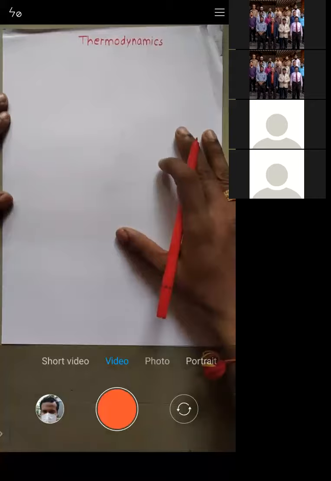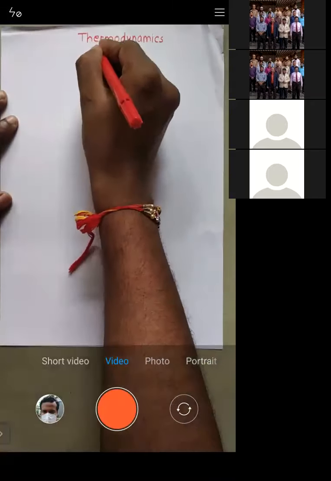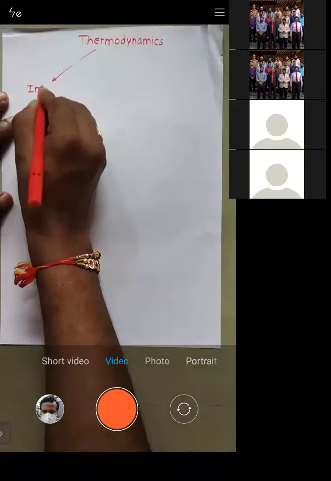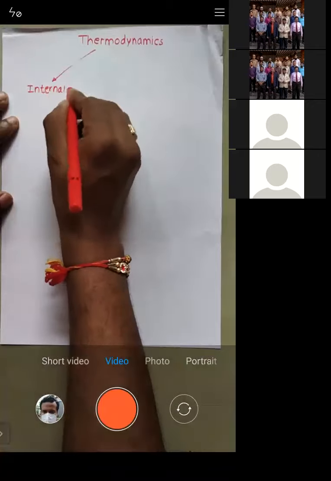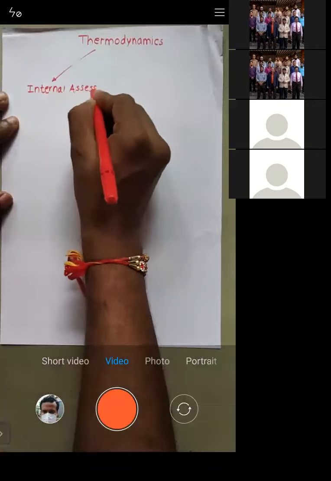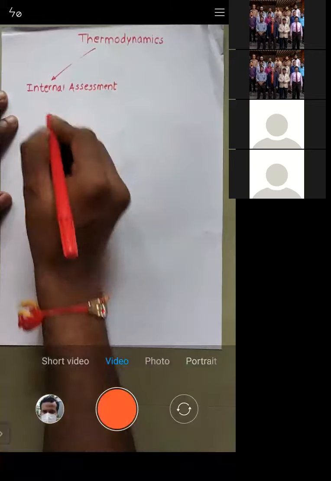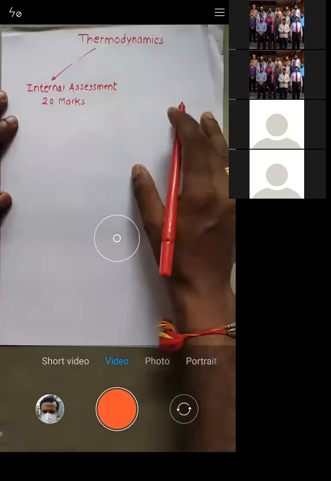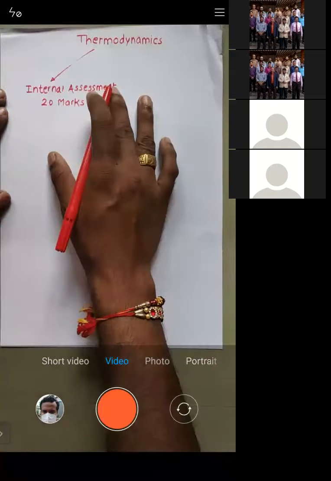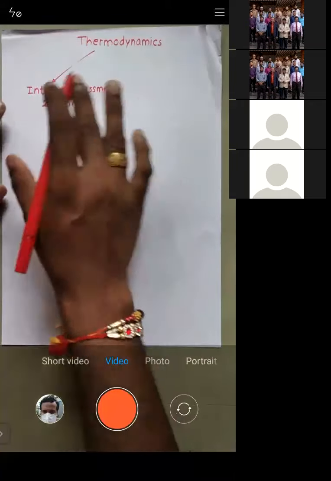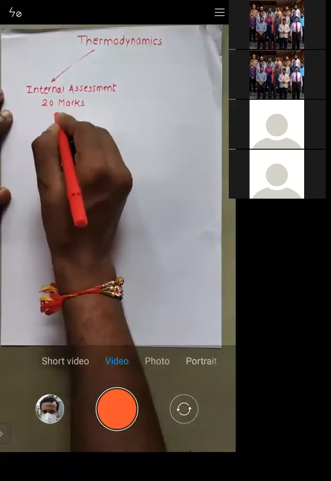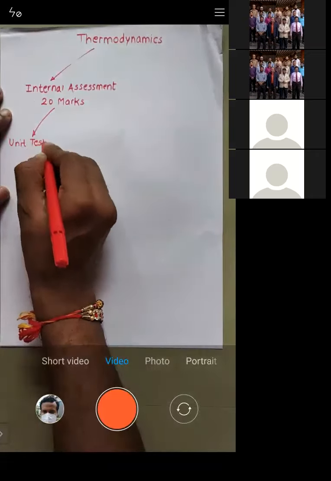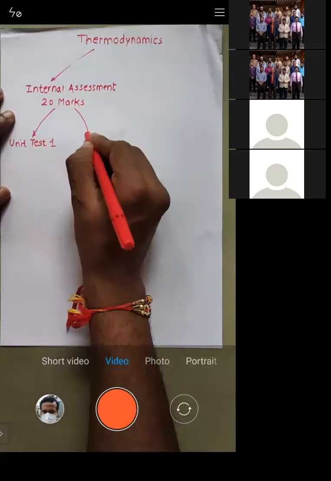For thermodynamics, you have an internal assessment for 20 marks. What do we mean by internal assessment? This internal assessment is nothing but your UT1, your unit test 1, and your unit test 2.